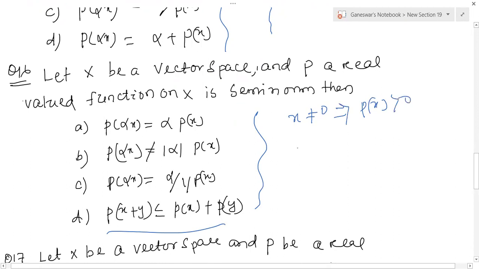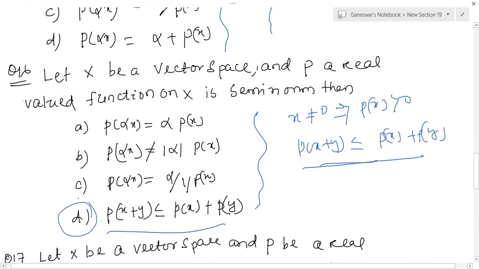And the second condition, that is P of X plus Y is less than or equal to P of X plus P of Y. Then this is the condition, P of X plus Y less than or equal to Px plus Py. So this condition is satisfied here. So D is the answer here.